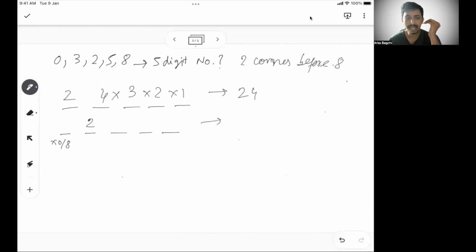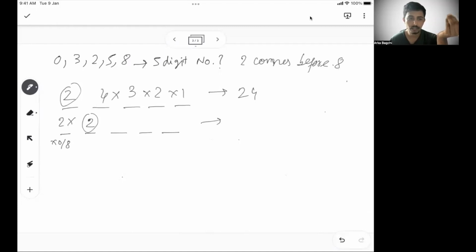The first place cannot have 0 or 8. So that means the first place can be filled only in 2 ways, 3 or 5. So 2 is fixed here. Then the first place can be filled in 2 ways, but the third place can be filled in 3 ways, because if I don't have 2, 0, and 8 in the first place, I have 3 or 5 in the first place.